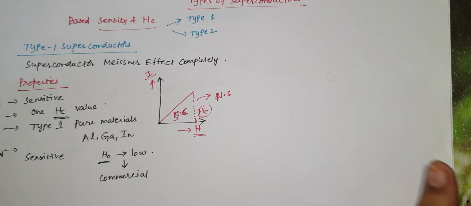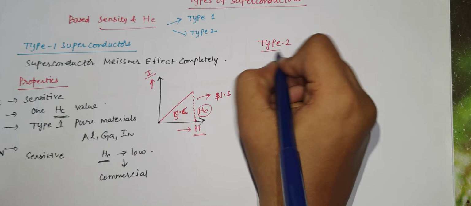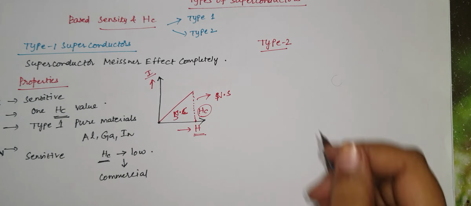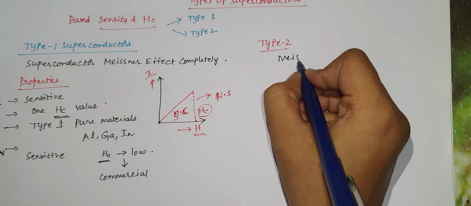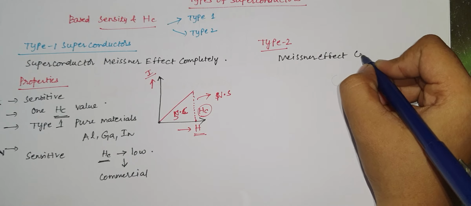And then what are type 2 superconductors? These type 2 superconductors will not obey the Meissner effect completely.